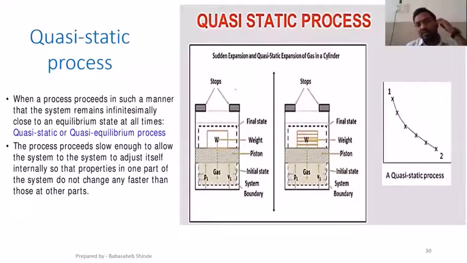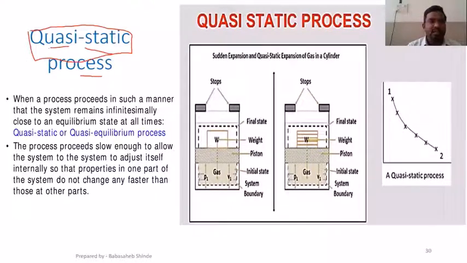Okay, next, quasi-static process. Let's split this word first. Quasi means almost, not exactly, but almost. And static means stationary. So the process which is almost stationary is called a quasi-static process.